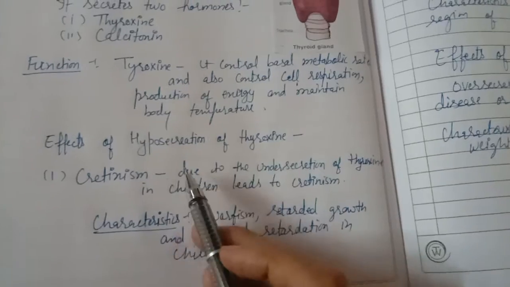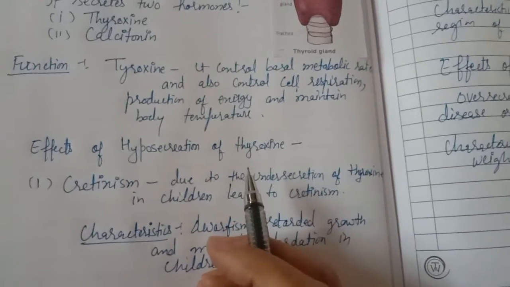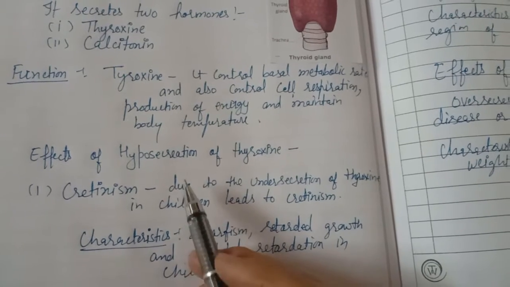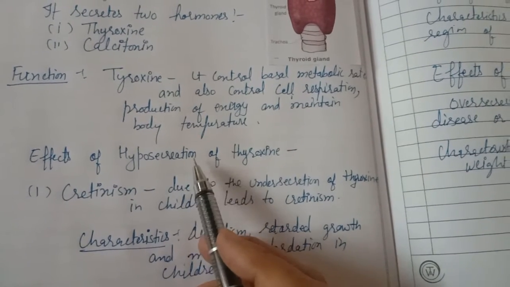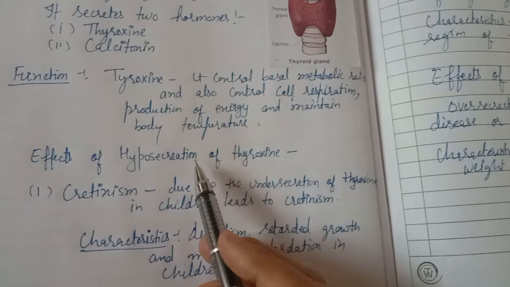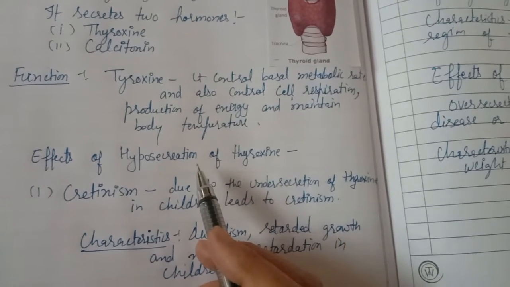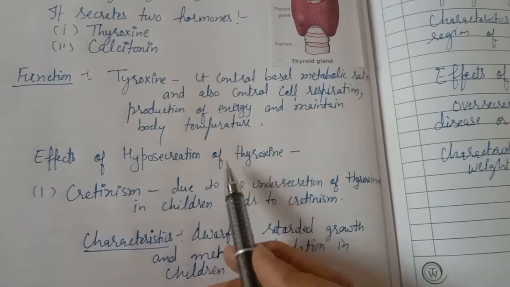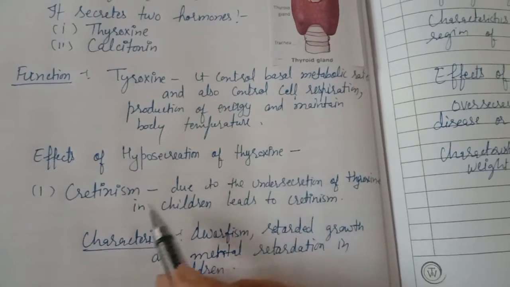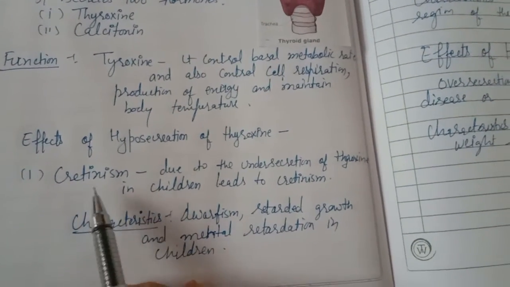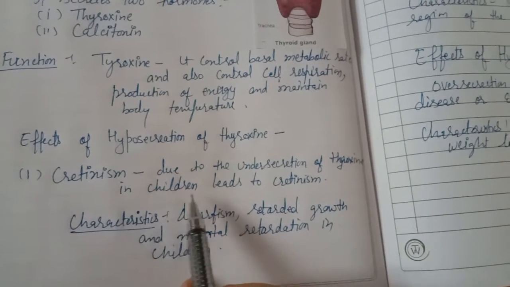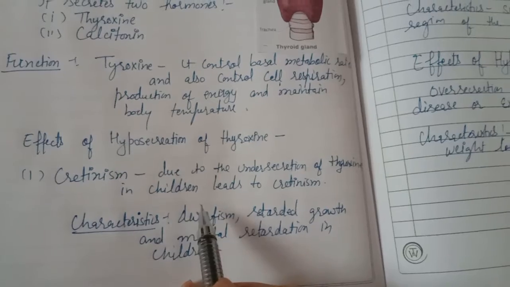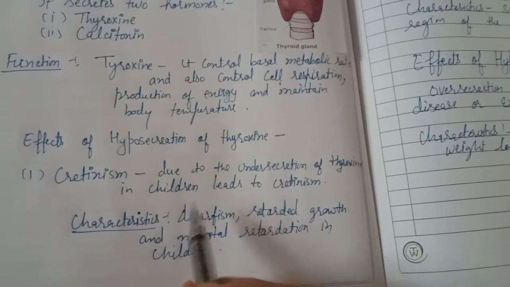The effects of hyposecretion of thyroxine hormone. Hypo means undersecretion. If the hormone is secreted in a lesser amount than the required quantity, that condition is called hyposecretion of the thyroxine. Then there is a disease which is called cretinism. Due to the undersecretion of the thyroxine hormone, it leads to cretinism in children.